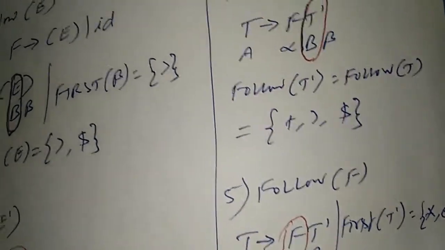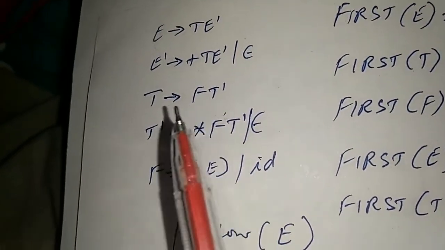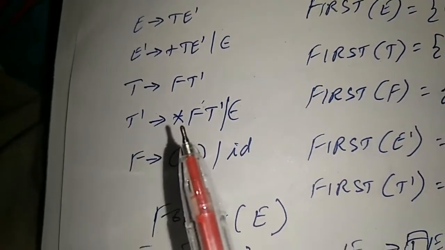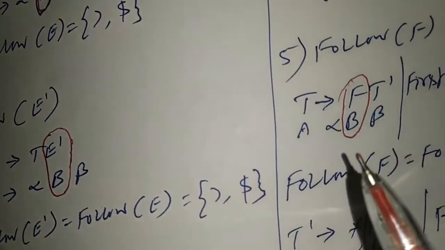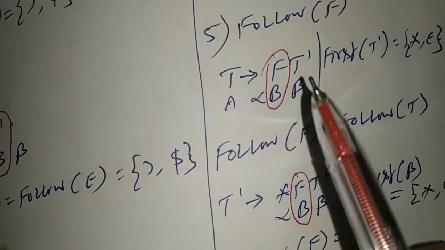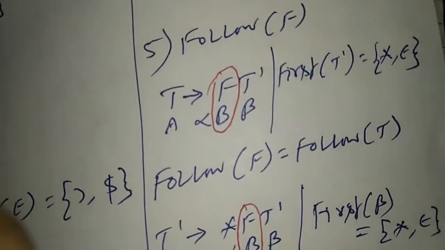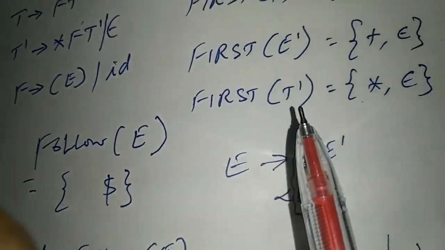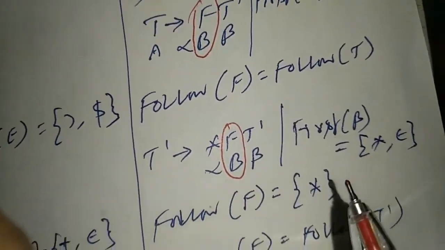Finally, we should find follow of F. So where is F on the right hand side? That is T produces F T dash and T produces star F T dash. So you can select any of these. So now T produces F T dash, alpha B beta. Now first of beta is first of T dash, which is star comma epsilon. So we have to apply the third rule.